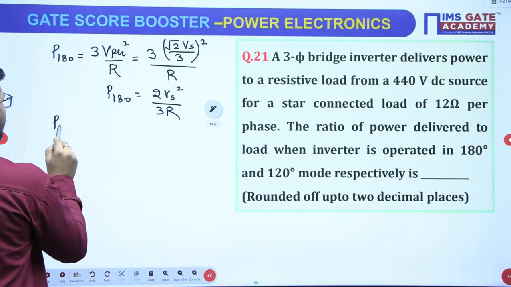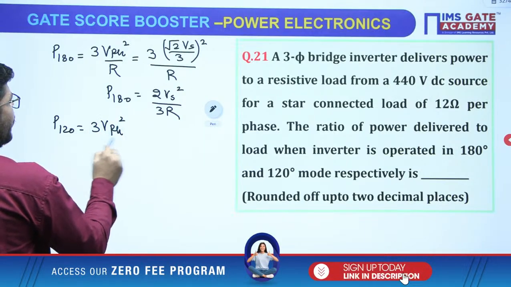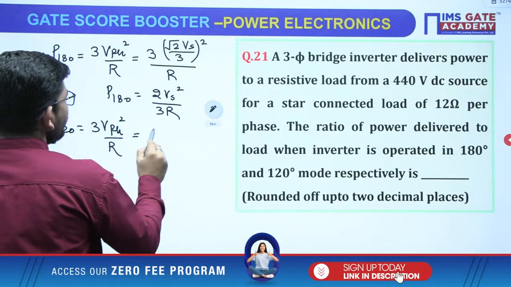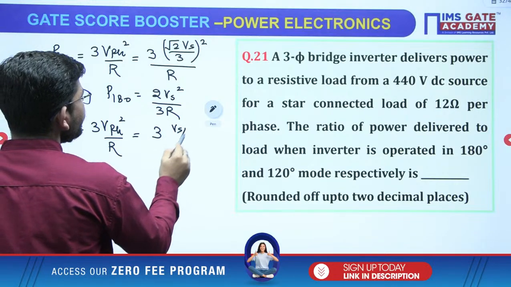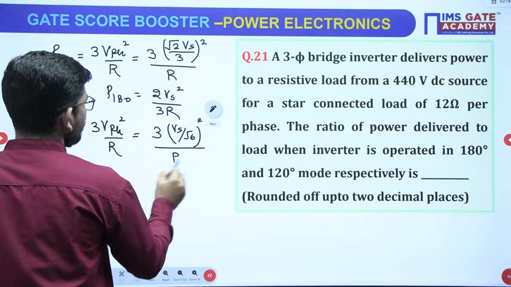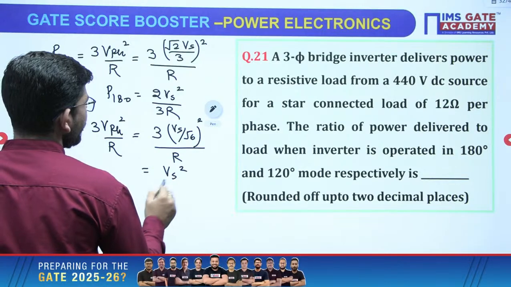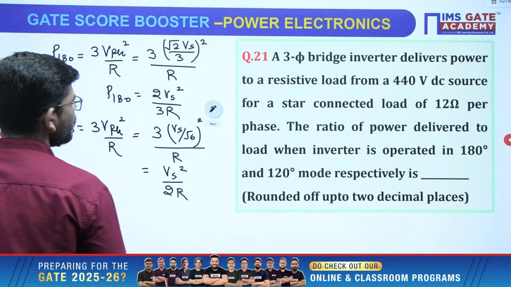If we calculate power across 120, again same formula we will apply, and in 120 degree the phase voltage is Vs upon root 6. Okay, you need to practice the formulas. Then what you will get? You will get Vs square by 2R. Correct?